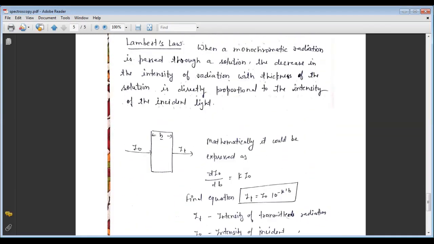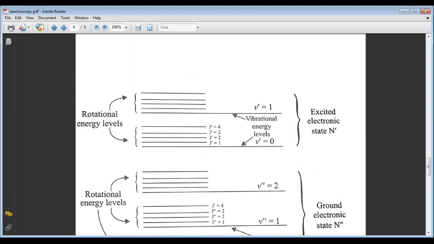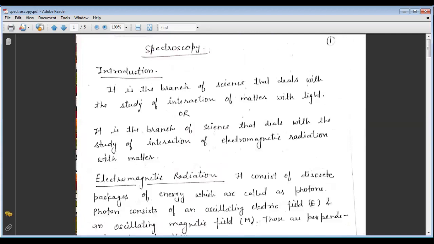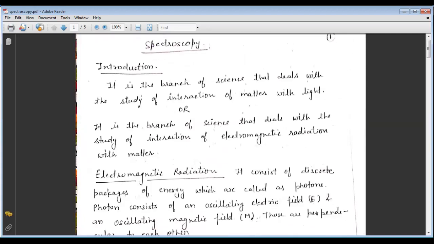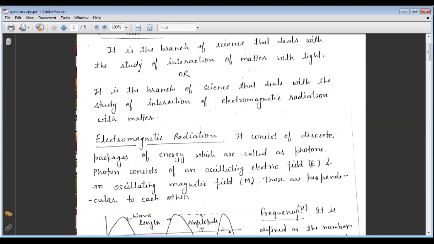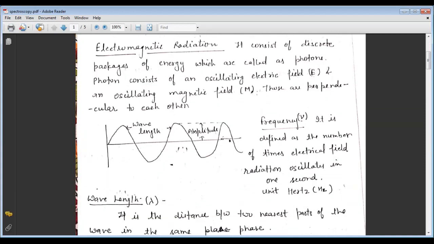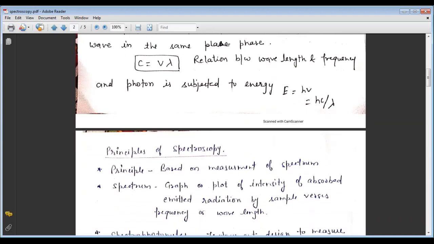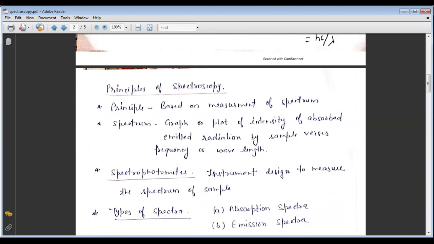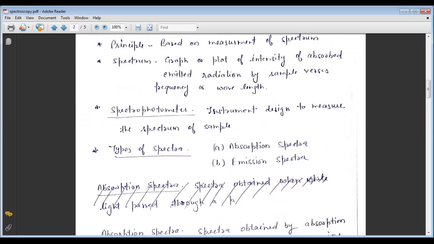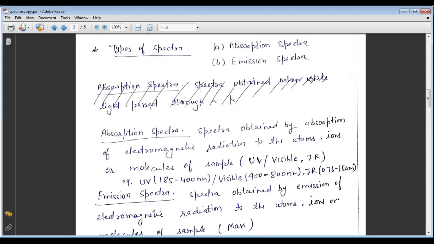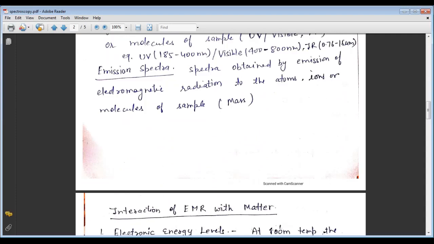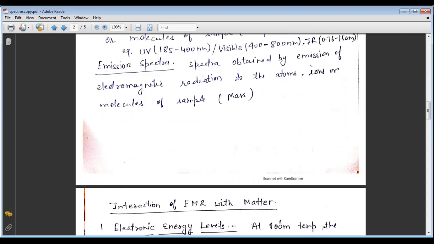Now in this lecture we have discussed all the basic concepts of spectroscopy. We studied the introduction of spectroscopy, electromagnetic radiation, the different definitions of spectroscopy, and then wavelength and frequency, the basic concepts of this topic, and the principle of spectroscopy. Then what is a spectrum, what is a spectrophotometer, and the types of spectra: absorption, emission and scattering spectra, with a discussion of each.